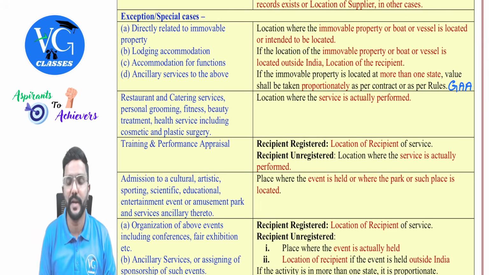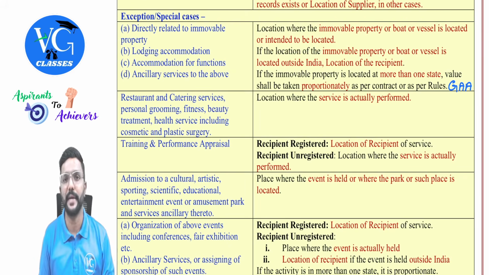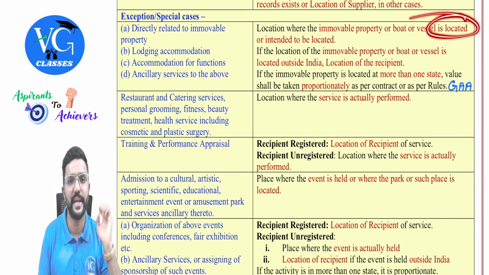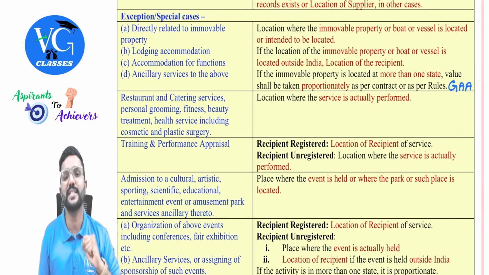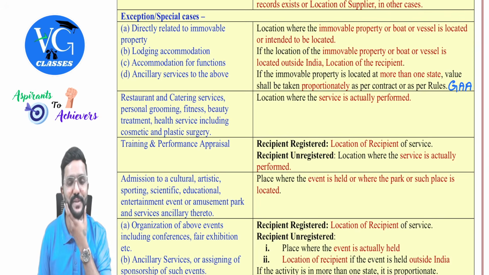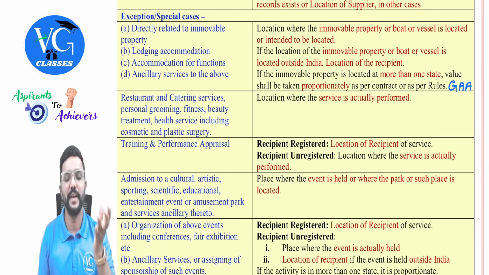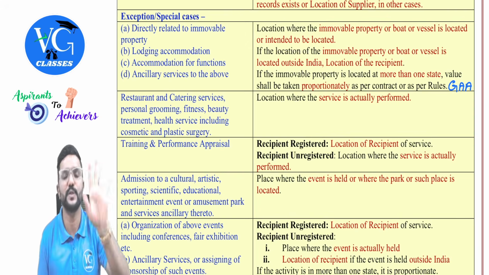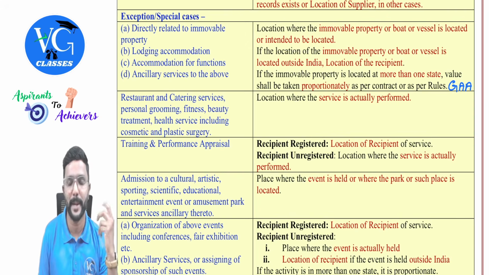Location where the immobile property or boat or vessel is located or intended to be located. See, if it is already constructed, obviously wherever it is located, you will take it. If it is yet to be constructed, sir, construction is not yet completed. Assume I have booked a pre-construction building. It is a supply of services. So what is the place of supply? Wherever it is intended to be located. That is wherever it is supposed to be constructed. That is the place of supply.